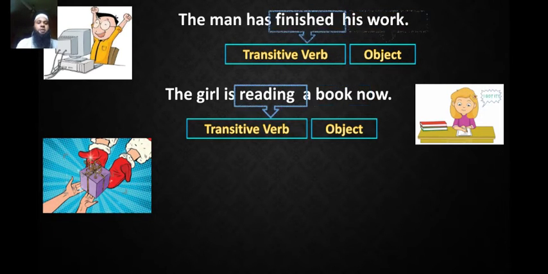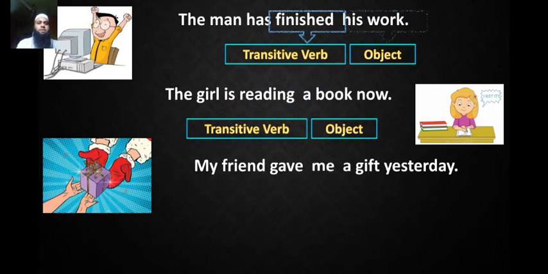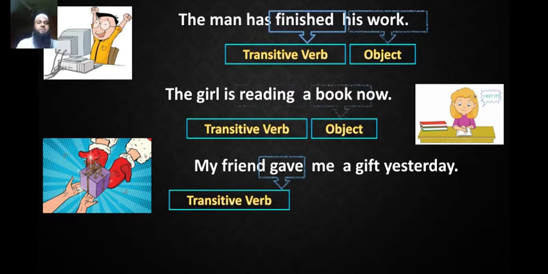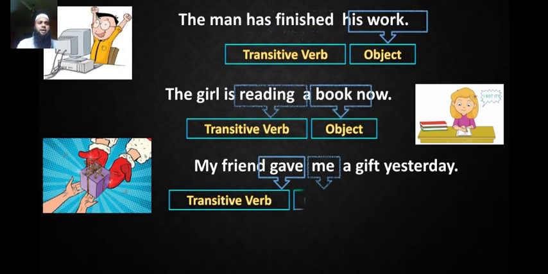Look at the picture. My friend gave me a gift yesterday. Here the verb gave is a transitive verb. And we know that a transitive verb takes an object, and here the object is me. Me is an object, and also there is another object, a gift.